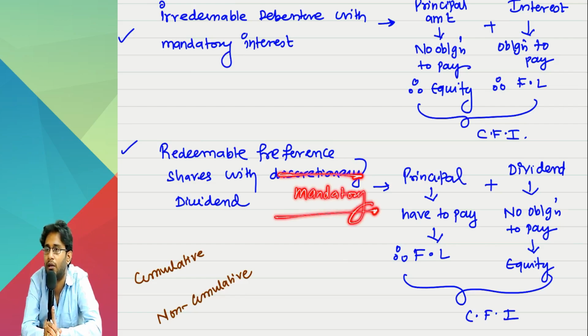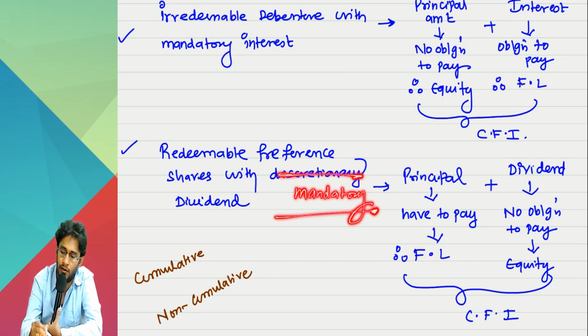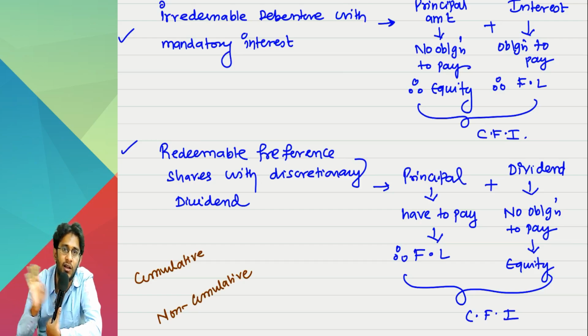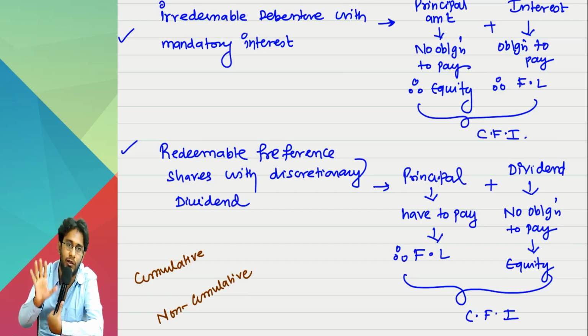We people want a mandatory dividend. That means every year the company has to pay dividend. Redemption definitely has to be done. In that case, principal is a financial liability, dividend is a financial liability, it won't become equity, it becomes a financial liability. I'm not saying mandatory dividend does not exist. It exists. But cumulative does not mean that. That's what I'm trying to say. Cumulative does not mean mandatory. Mandatory dividend is a separate case. If that is there, that is definitely an obligation to pay. But cumulative does not mean that.